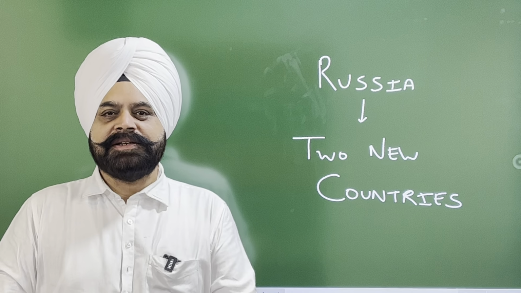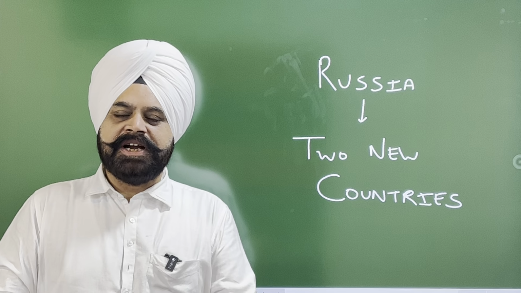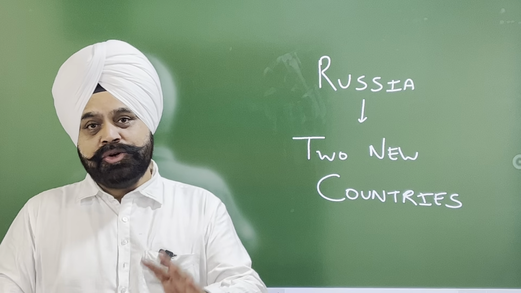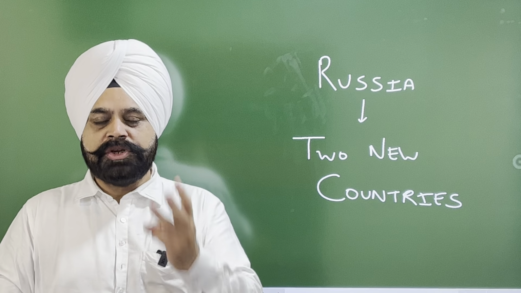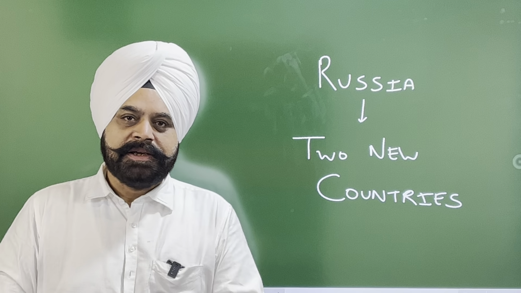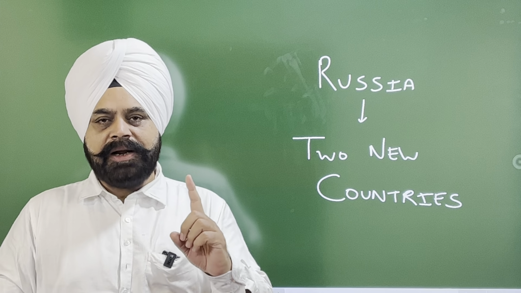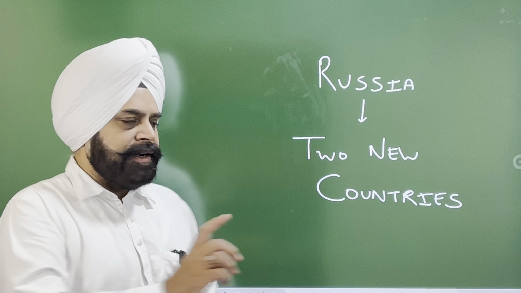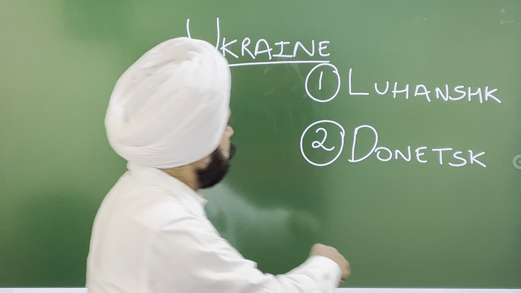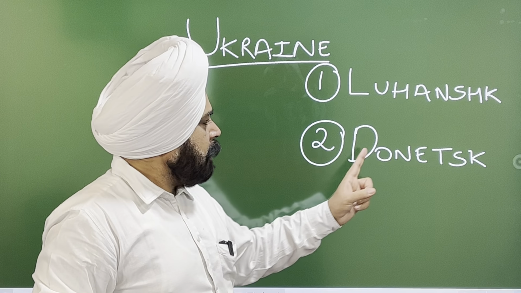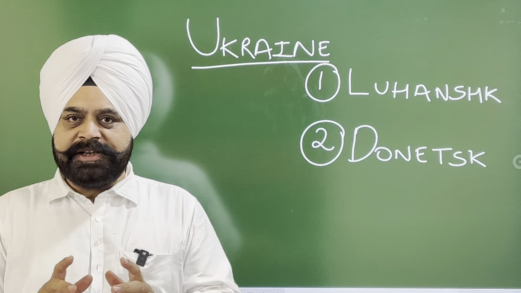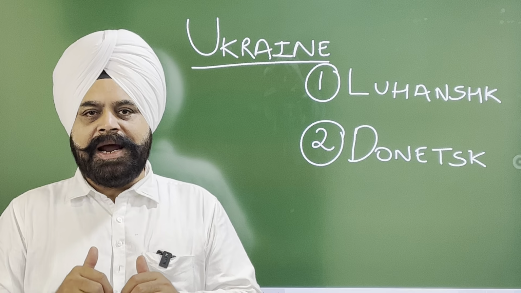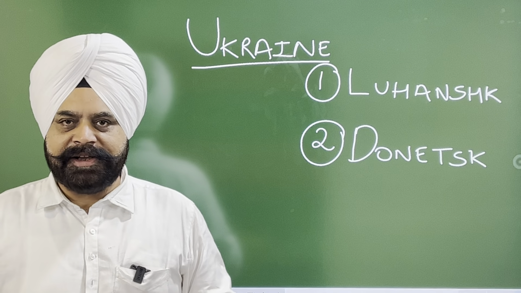Recently, you have witnessed international turmoil when Russia declared two new countries out of the territory of Ukraine. Meaning thereby, Ukraine has now been divided into three countries as per the declaration by Russia. That is, one, Ukraine itself. The other two new territories which have been declared as independent countries by Russia are Luhansk and Donetsk. These two new territories have been carved out from the existing territory of Ukraine and declared as two new independent countries by Russia.